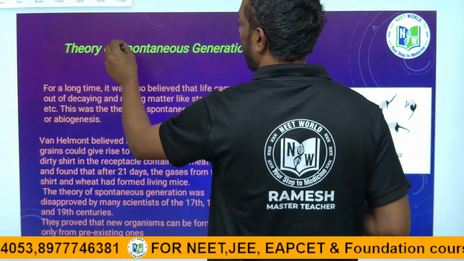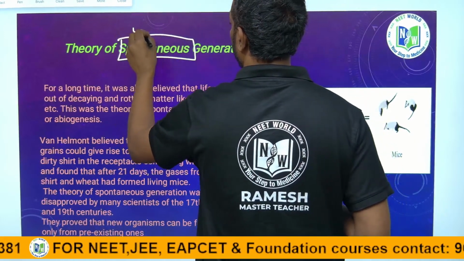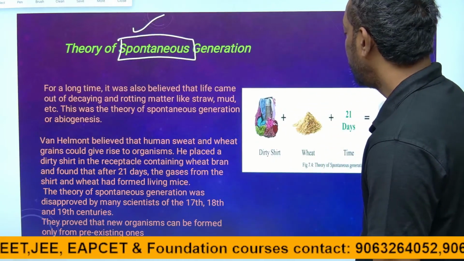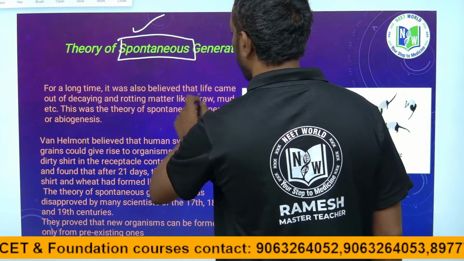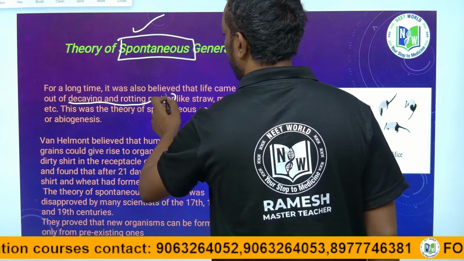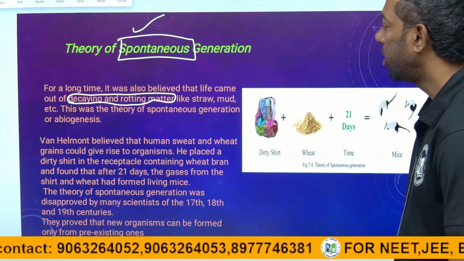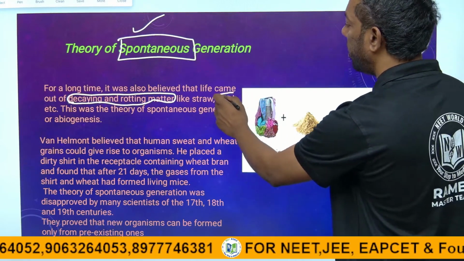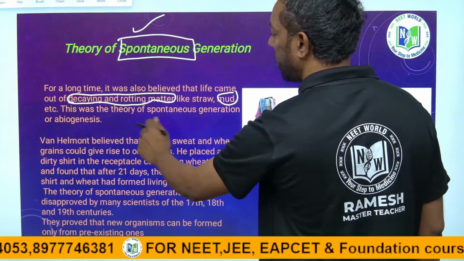Spontaneous means suddenly. The scientist believed that life came from decaying and rotting matter. Decaying matter means wastage matter, abiotic matter, like mud water. This was the spontaneous generation theory.